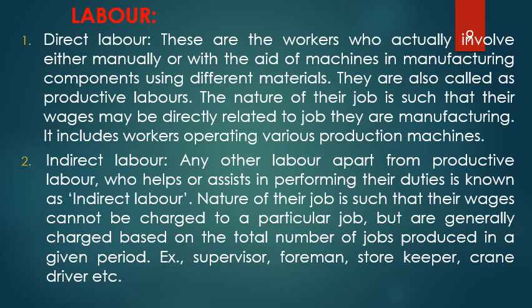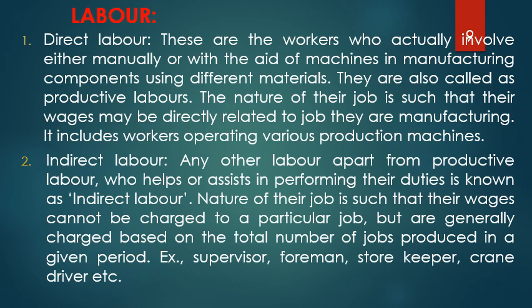Did he directly turn that bolt head? No, he did not. He did not involve himself in preparing the head of the bolt. What did he do? He just helped the forger or the foreman to prepare that particular part.